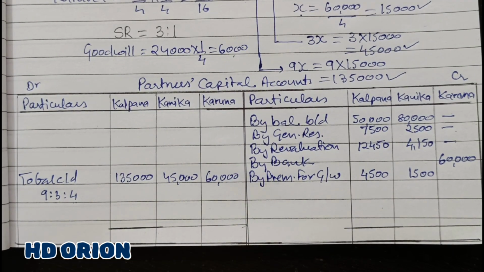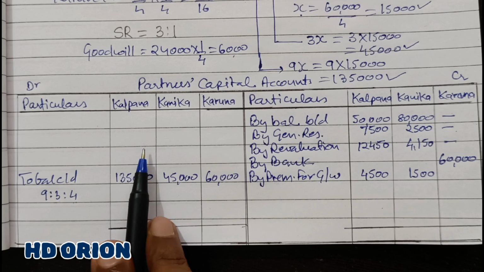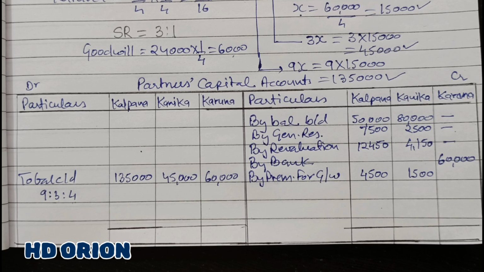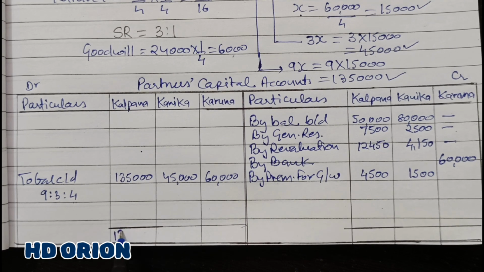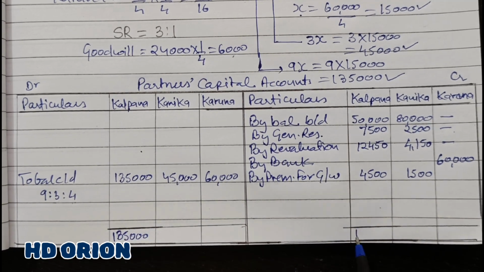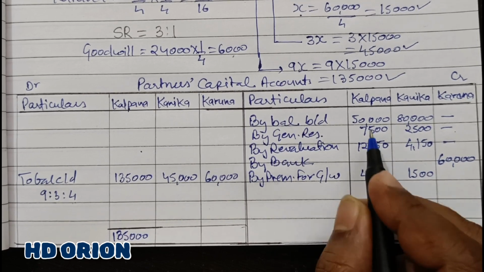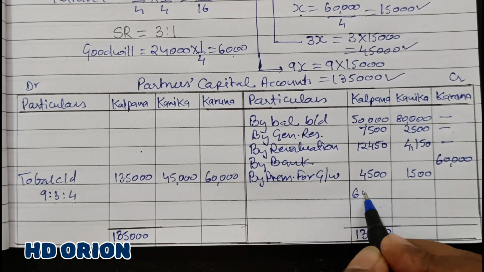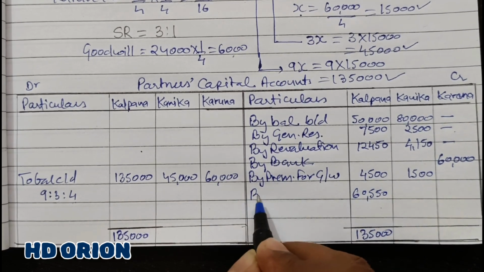Now we have to balance this, and the difference, wherever we get the difference, either in the debit side or in the credit side, it will be maintained by opening current account, because it is asked in the question to do that. If nothing is said, then we can maintain cash account, but here current account. So by observation we can see that the debit side portion for Kalpana is more, so 1,35,000 will prevail, and the balancing figure, after subtracting these four amounts, we get the balancing figure rupees 60,550. So by current account